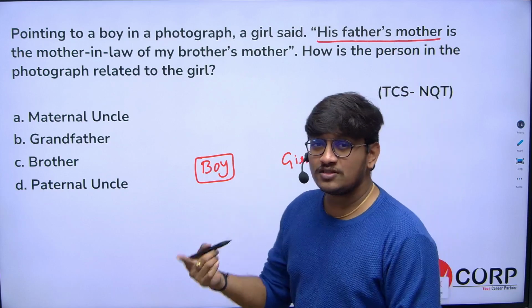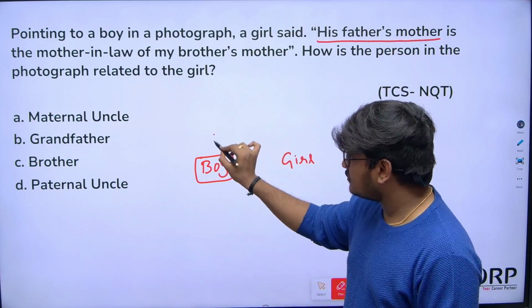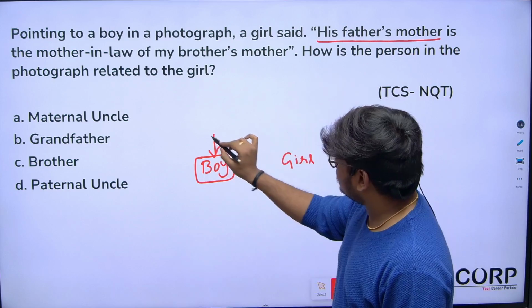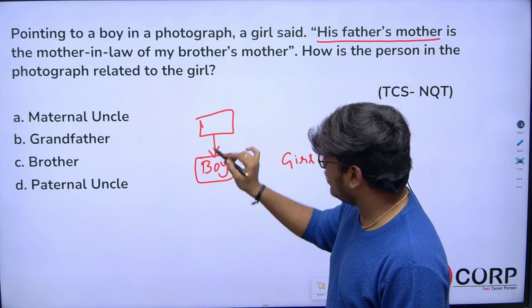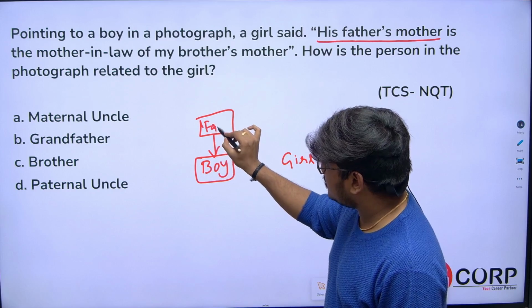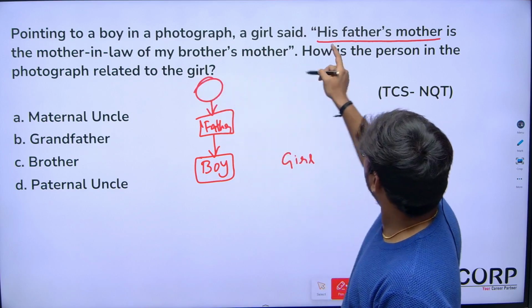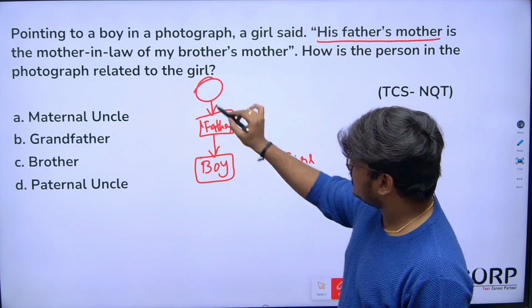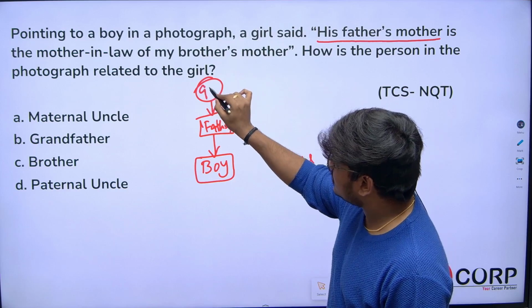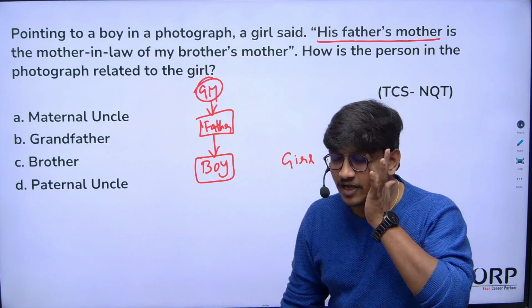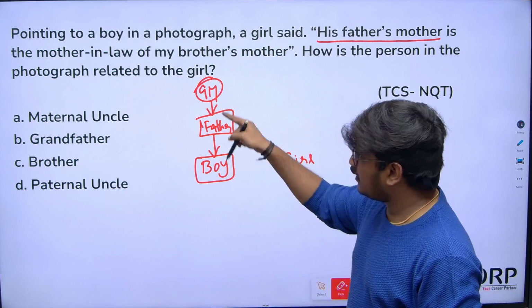Whose father's mother? This boy's father's. His father's mother means, can I say, the boy's grandmother? Okay, father's mother is grandmother to that boy.